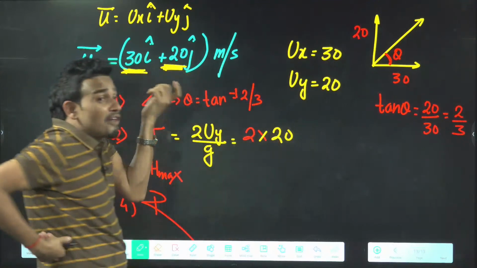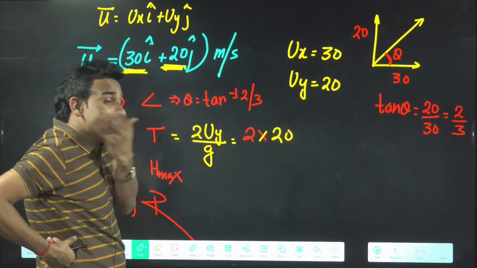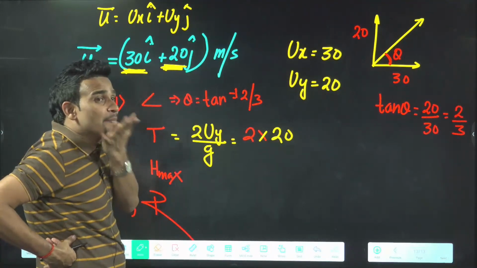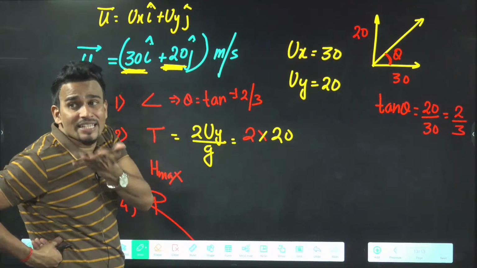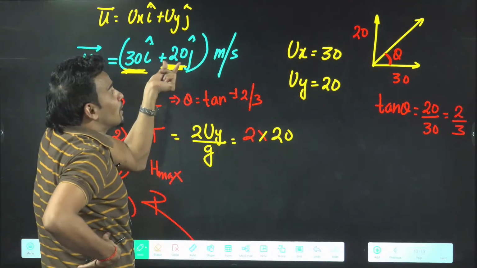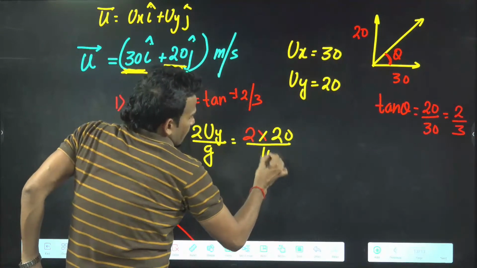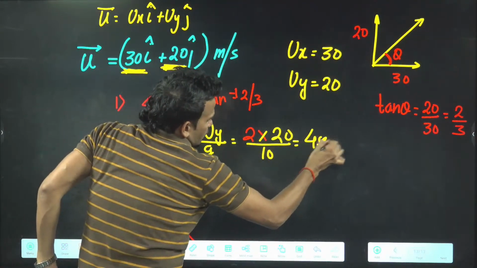See, uy is the velocity along the y axis. J cap means y axis, and I cap means x axis. So along y, what is the initial velocity? 20. Which you have written in 2 uy by g. Time of flight will come 4 seconds.